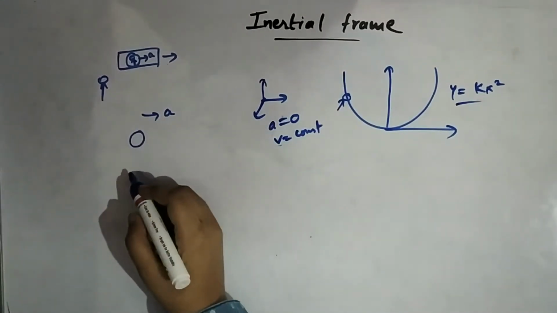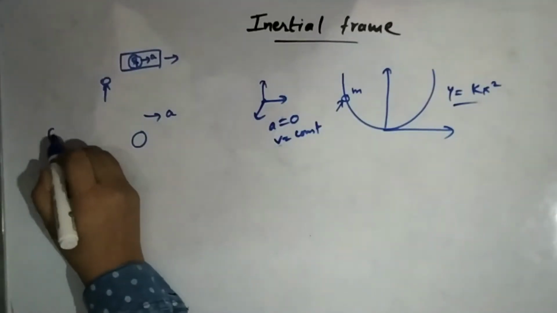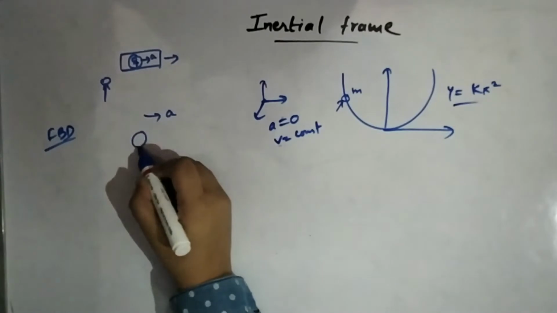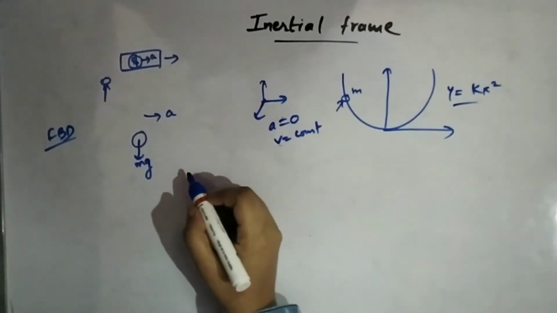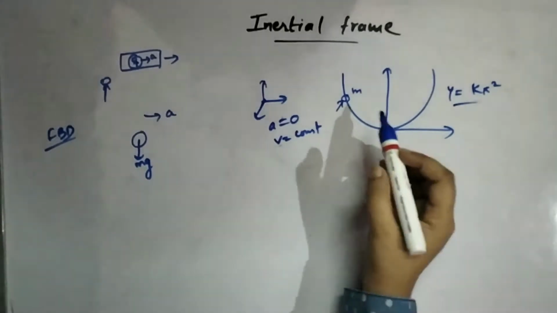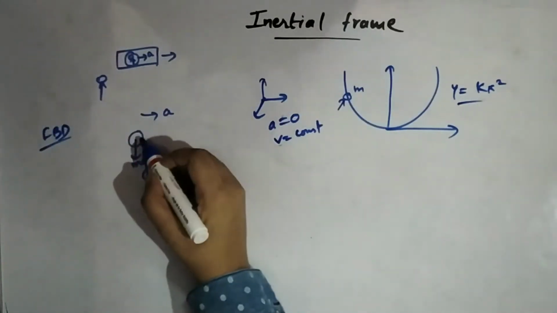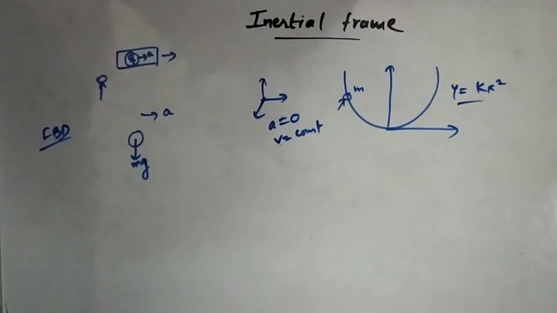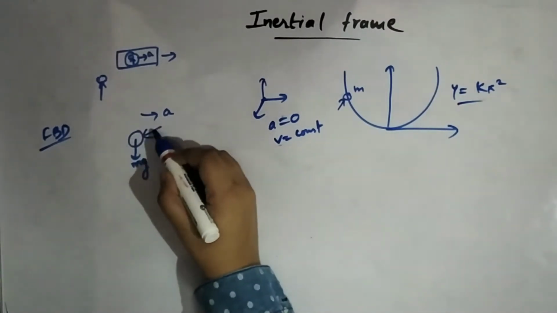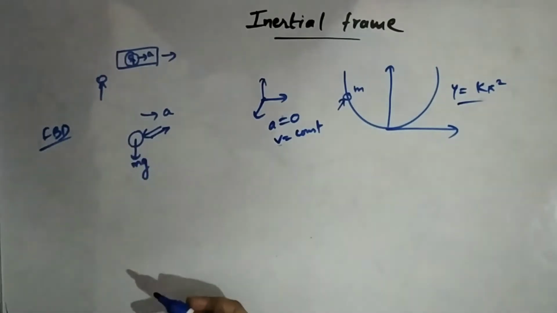Okay, now the other thing is, since its mass is m, if we try to make the FBD of this bead, the mg will be acting at the center of mass. What other force? Since this bead is in touch with this wire, there will be some normal force. Now where do you think the normal force should act? It should be in this direction or in this direction, or maybe we don't know. So we have to think about it.